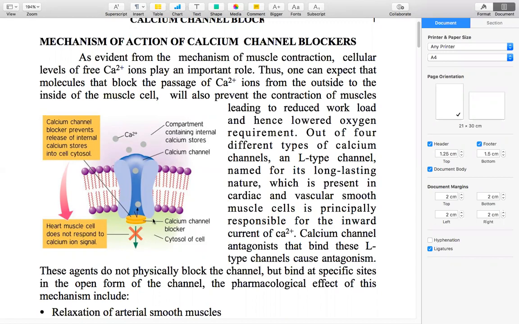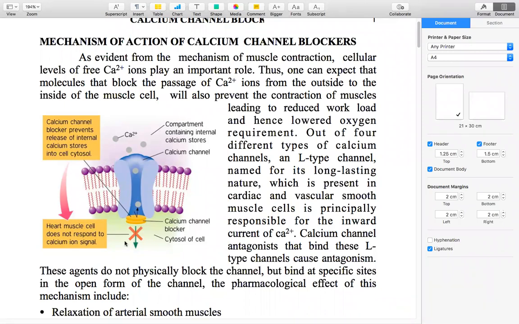So our approach should be to do something so that there is no entry of these calcium ions into the cell, meaning to some extent we can disrupt the contraction of muscles. When we disrupt the contraction of the muscles, the workload of the heart is reduced, and thereby the oxygen requirement can be reduced. So to some extent our aim will be achieved. That should be our aim.